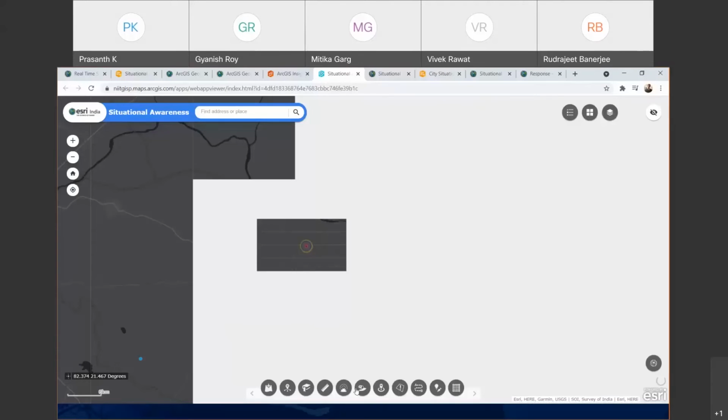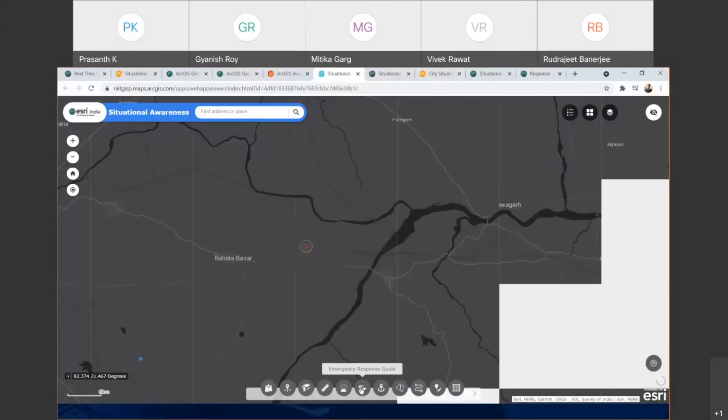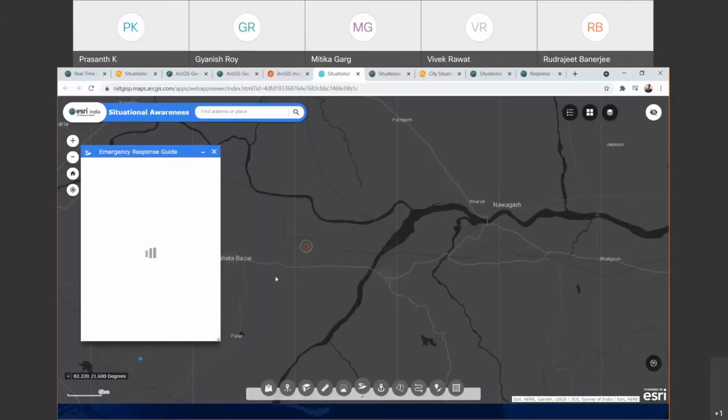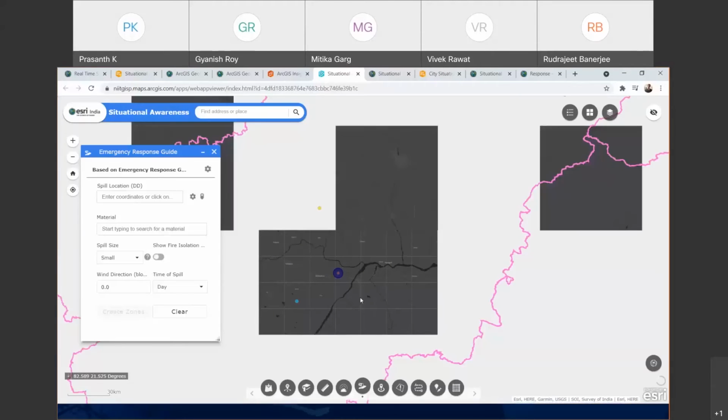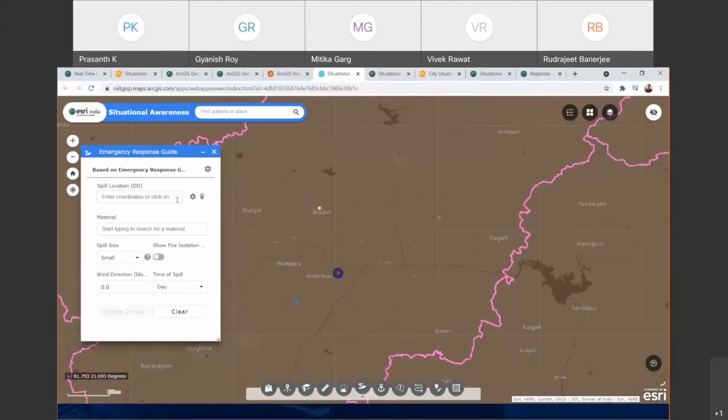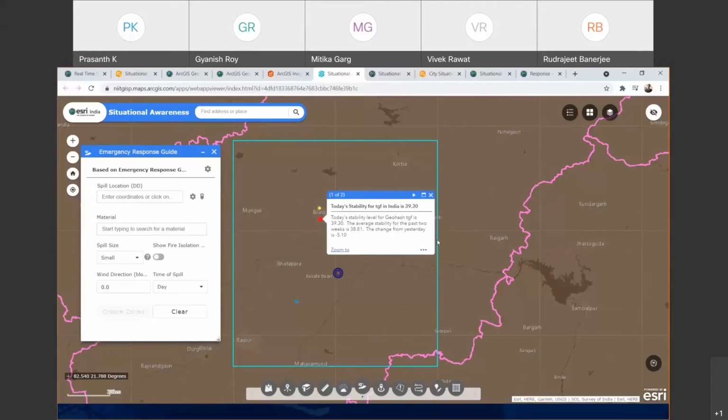Now, another example is the emergency response guide. This is another widget which you can configure, and this will help you to understand a specific location. You take that specific location, and you can take whether it is a small spill.